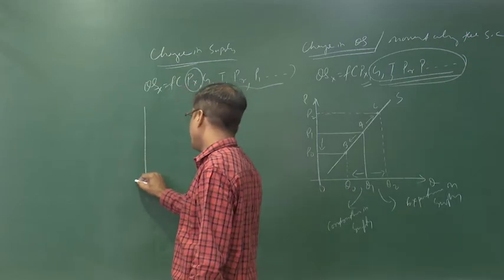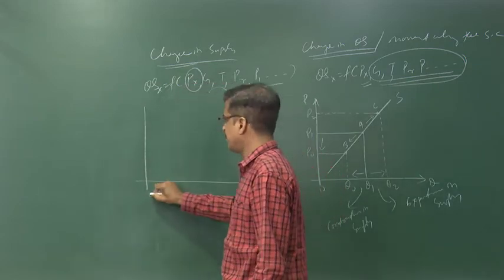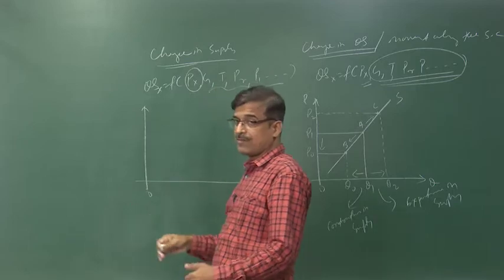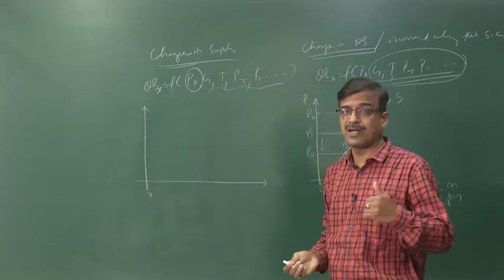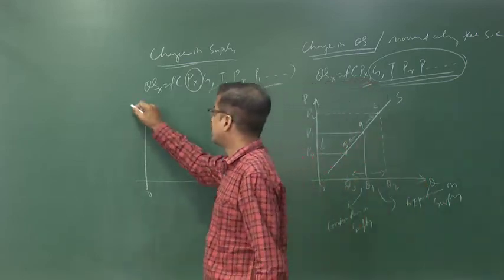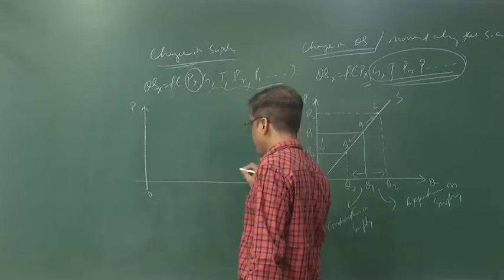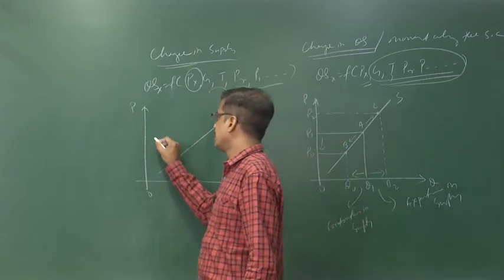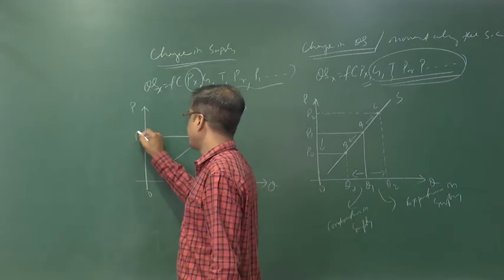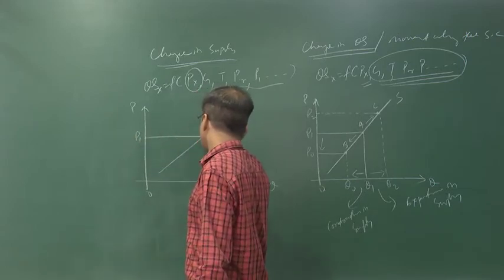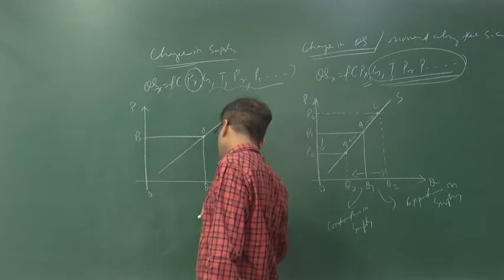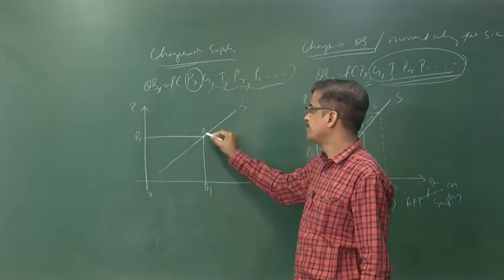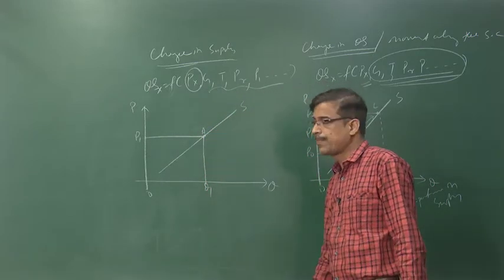Now, if you plot it on the graph, because graph is the most important, table and graph are vital in economics. Here is the price and quantity. Initially supply is here, and if you begin with the price P1 and quantity Q1, we are at the point A.